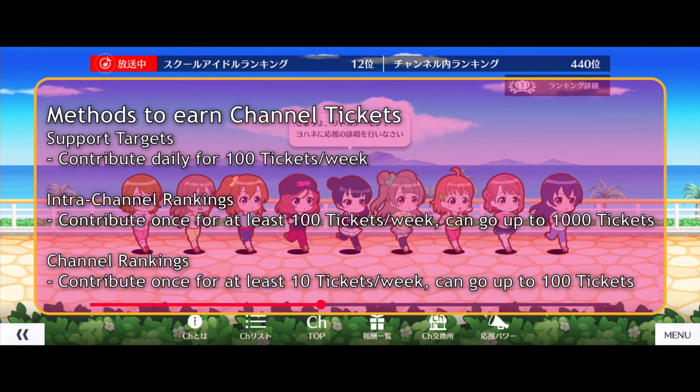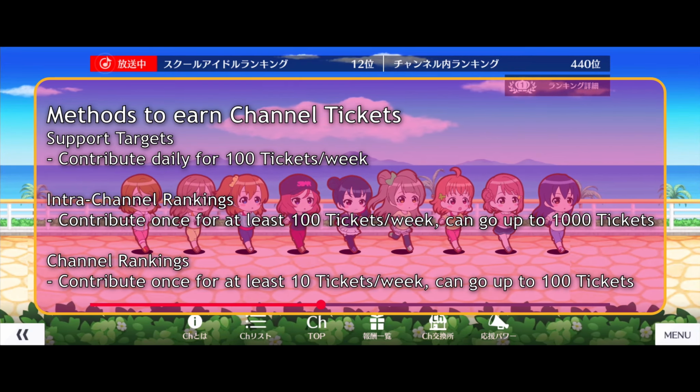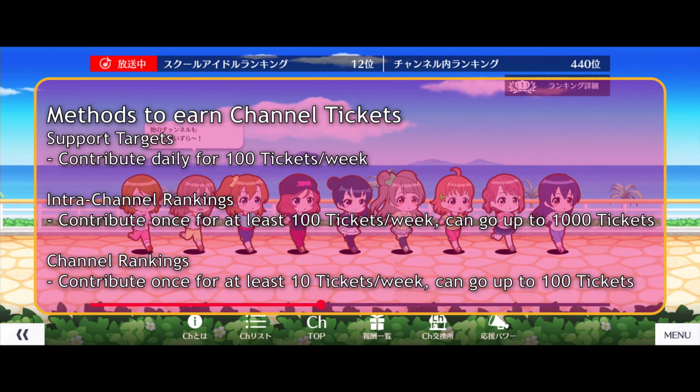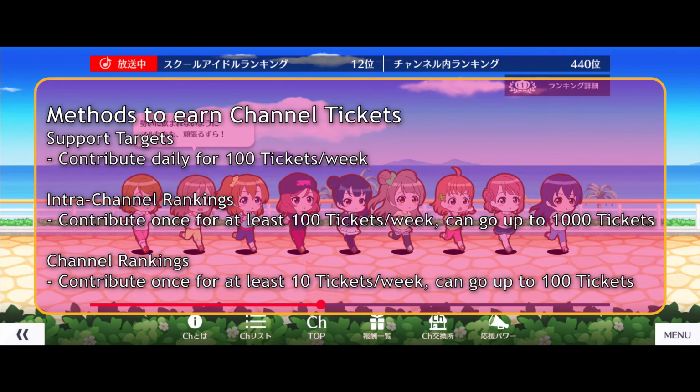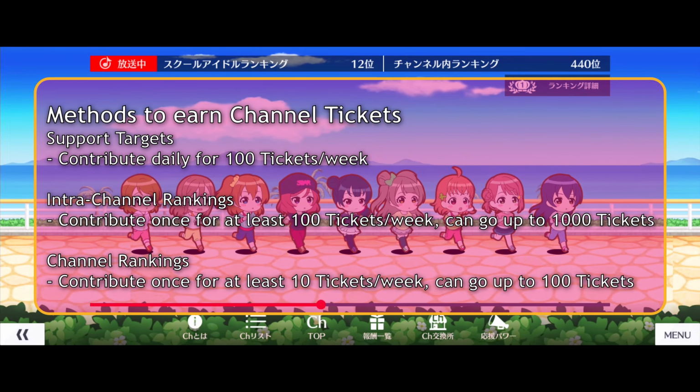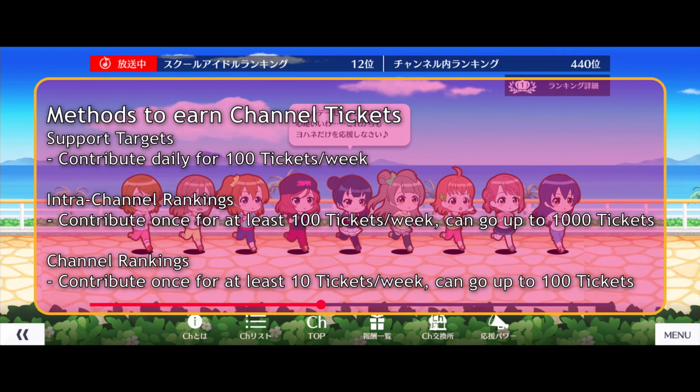The second method is through intra-channel rankings based on your own support power. With this, you can get up to 1,000 tickets provided you're in the top 100. If not, you're guaranteed at least 100 tickets if you contributed anything in that week.